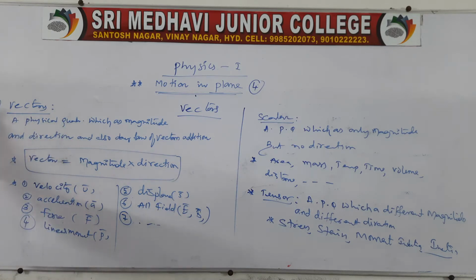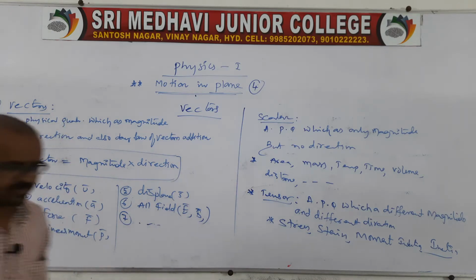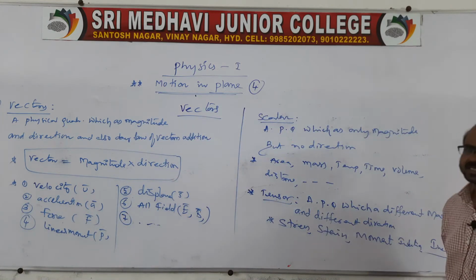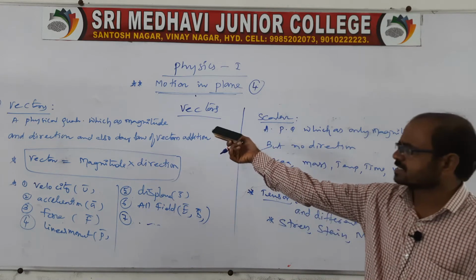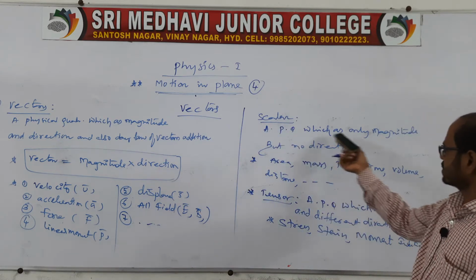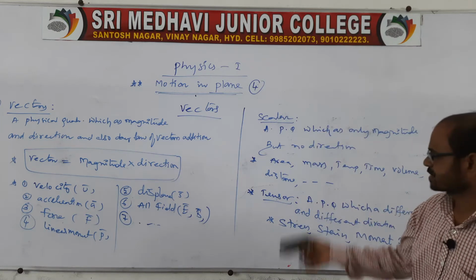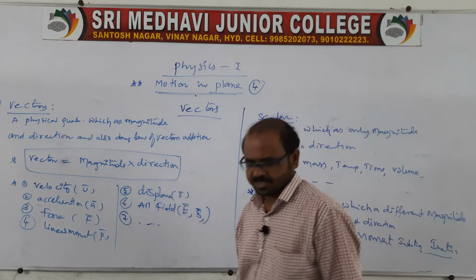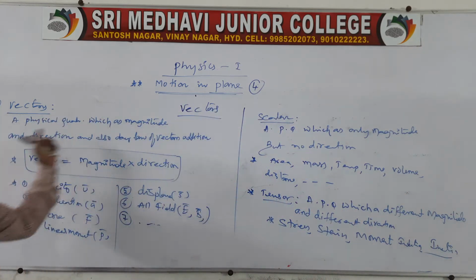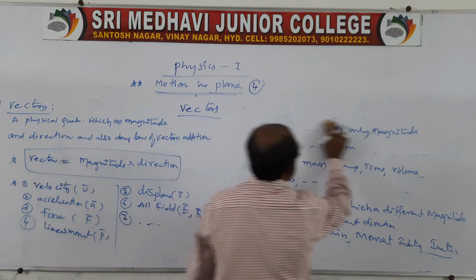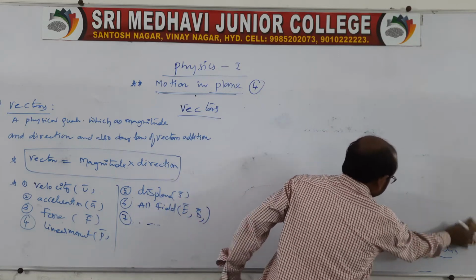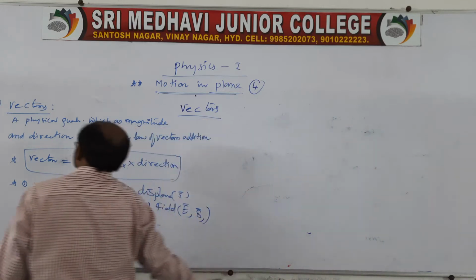All physical quantities are classified into three groups. One group is the vector group, another is the scalar group, and another is the tensor group. A vector is a quantity which has magnitude and direction, and a scalar is a quantity which has only magnitude but not direction. A tensor is a physical quantity which has different magnitude and different directions. In this, our major discussion is related only to vectors, not to scalars and not to tensors. So we'll go for the vector here.